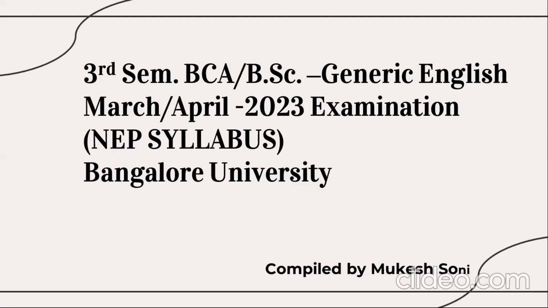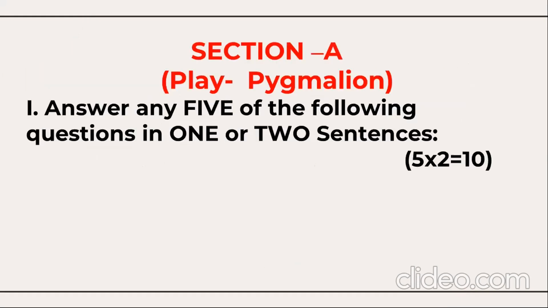In this video, I'm going to have a discussion of the March-April 2023 examination question paper of third semester BCA, B.Sc, Generic English, NEP syllabus under Bangalore University. So Section A, with reference to the play Pygmalion. In Section 1 under this, answer any 5 questions in one or two sentences. Each question is for 2 marks.